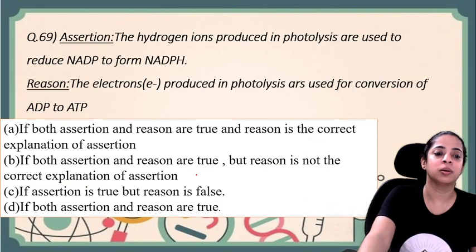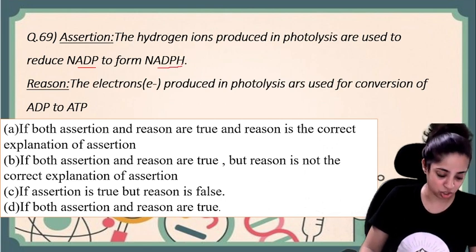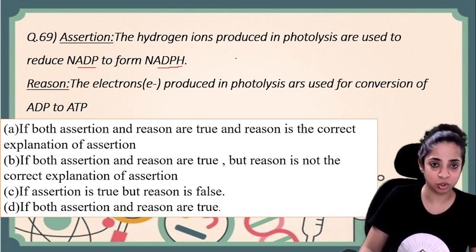Let's go ahead. Hydrogen ions produced in the photolysis are used to reduce NADP to form NADPH. Okay, so yes, this is true.